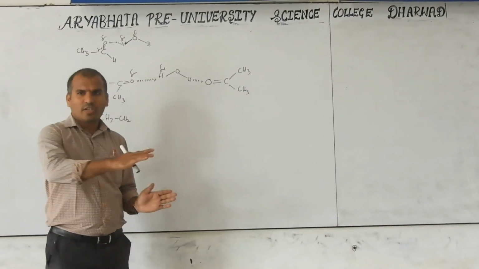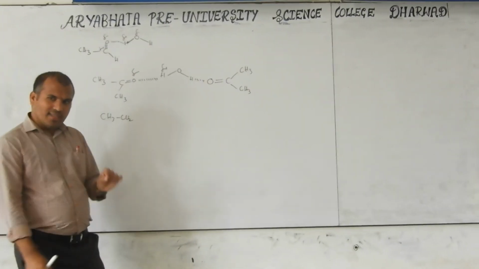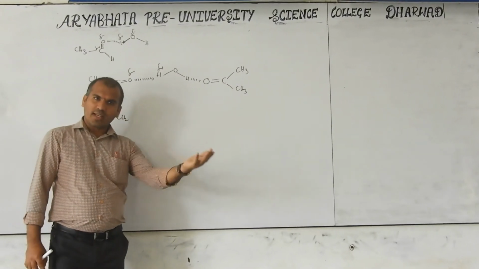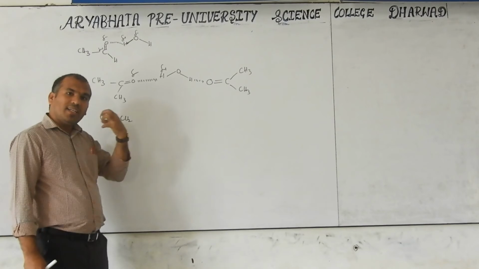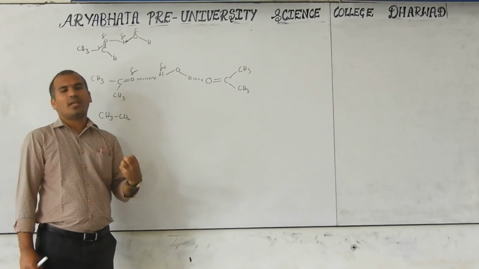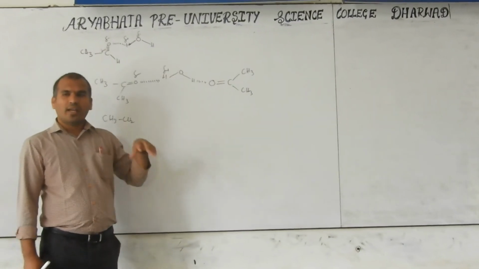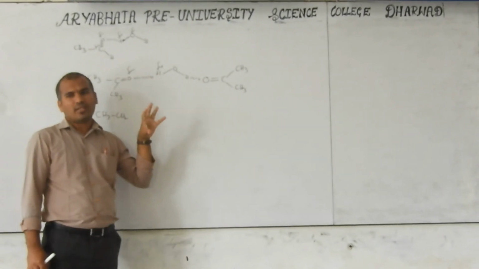They compare across chapters. That time you have to concentrate on which forms more hydrogen bonds: carboxylic acids, alcohols, aldehydes, ketones, like this. Then we again go with the hydrogen bond. In solubility the hydrogen bond is the predominant factor, and in boiling point also the hydrogen bond is the predominant factor.